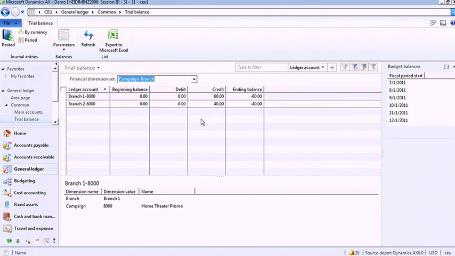So very simple to quickly create new financial dimensions. It may be a task that in the past or utilizing your current system might have taken some time or the help or assistance from others within the organization. Now within a matter of minutes, I'm able to create new financial dimensions and make use of those through transactions within the system. Quite simple.